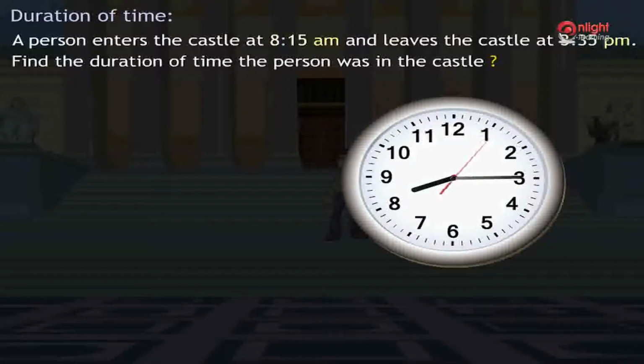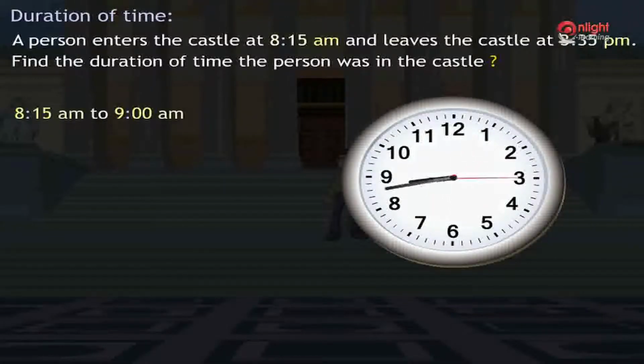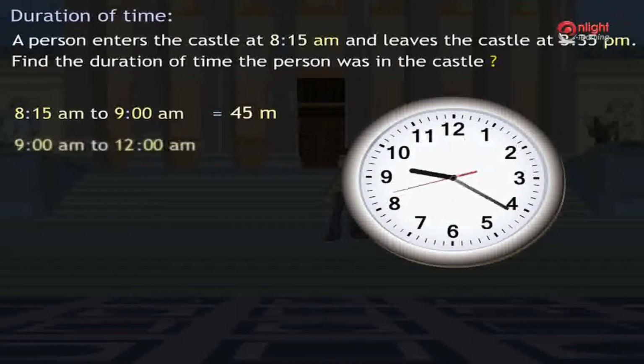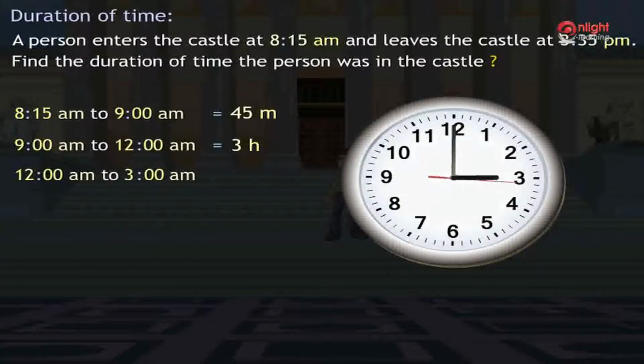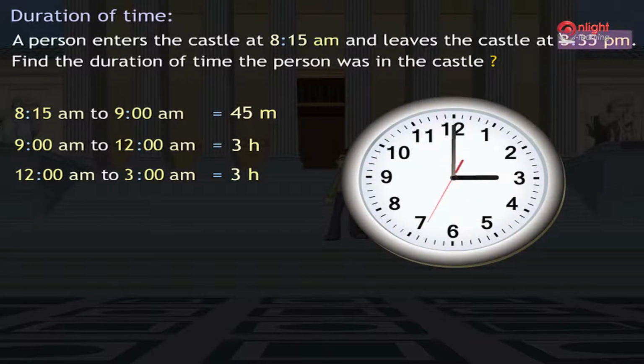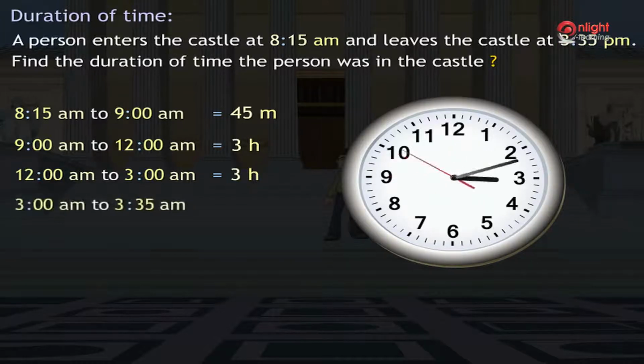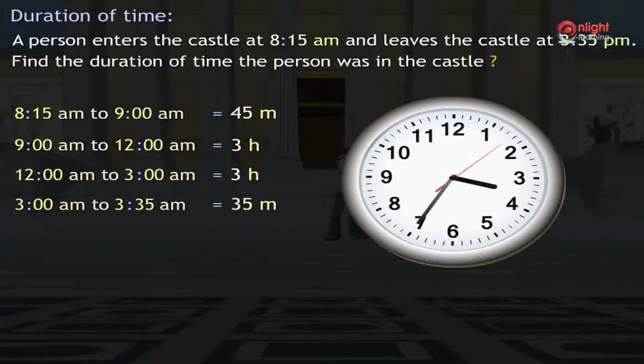The amount of time between 8:15 am and 9 am is equal to 45 minutes. The difference in time between 9 am and 12 pm is 3 hours. The difference in time between 12 pm and 3 pm is 3 hours. The activity ends at 3:35 pm. Hence, the amount of time in between 3:35 p.m. and 3 p.m. is 35 minutes.